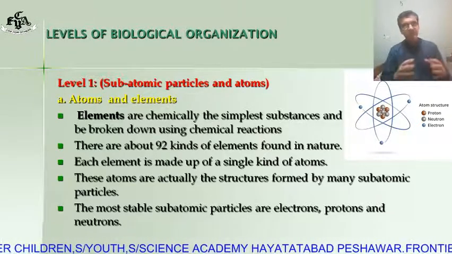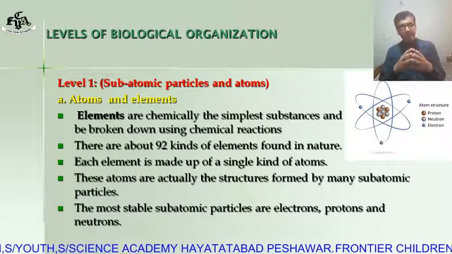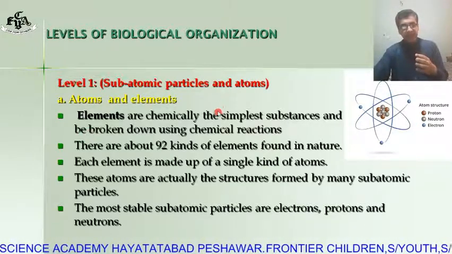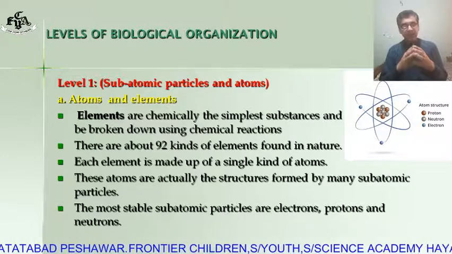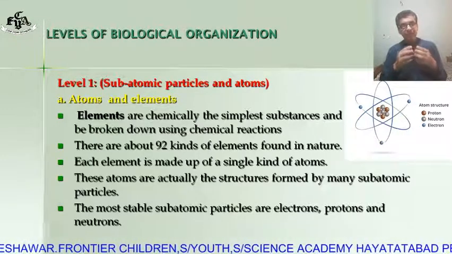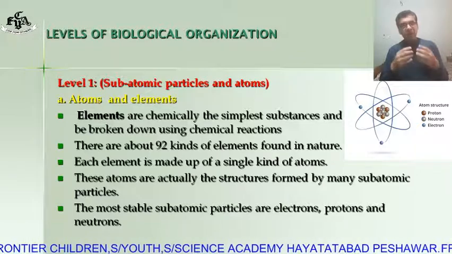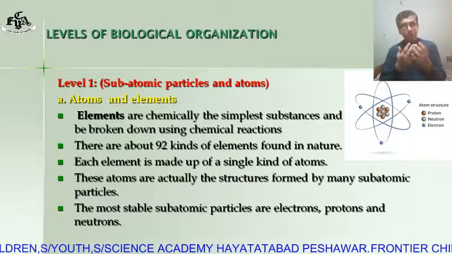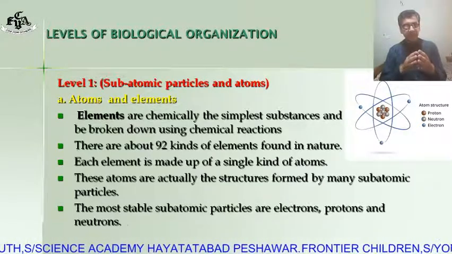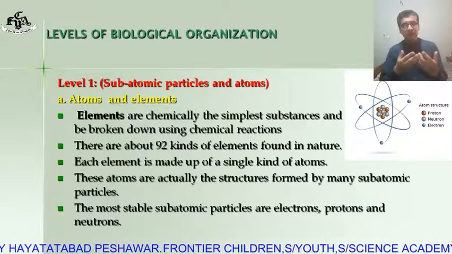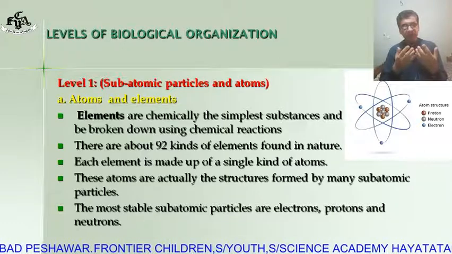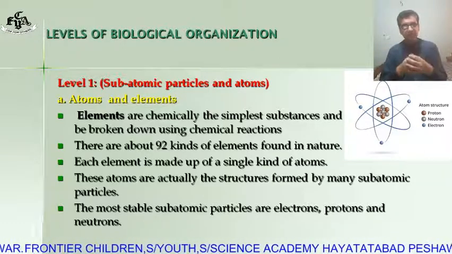So first of all, the element. What is an element? Elements are chemically the simplest substances and cannot be broken down using chemical reaction. Or you can also say that a pure substance composed of similar kind of atoms will be called an element.